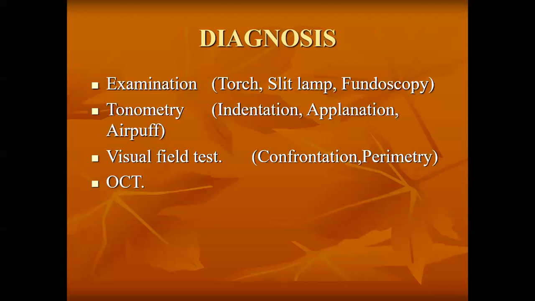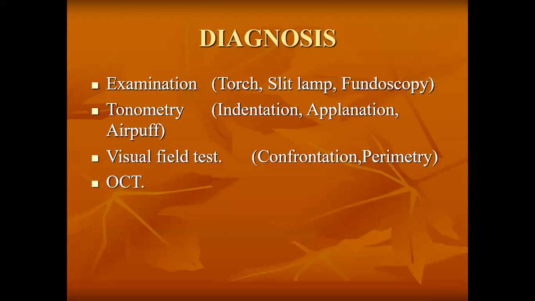When you put the light rays into the eye, if the patient is having a very high intraocular pressure, his cornea will be hazy, which is picked up even with a torchlight. The cornea will be diffusely hazy, number one. Number two, when the intraocular pressure is raised, the pupil will be fixed and dilated. Okay? So, with the help of these two things, you can diagnose glaucoma with torchlight.